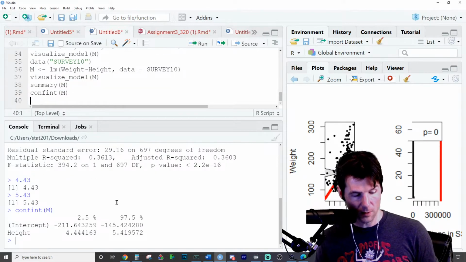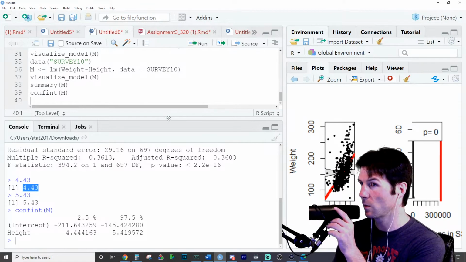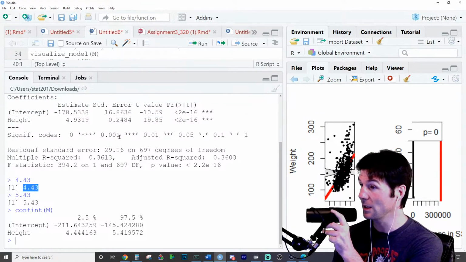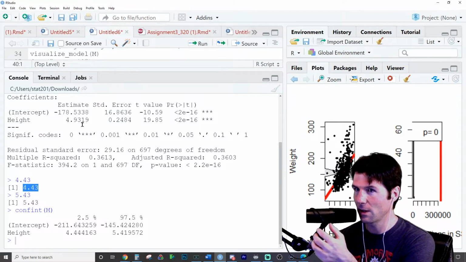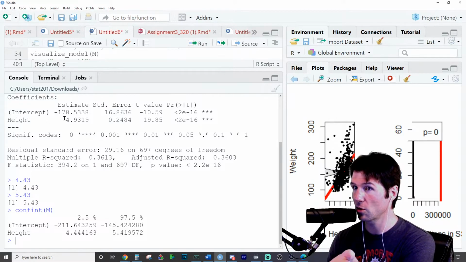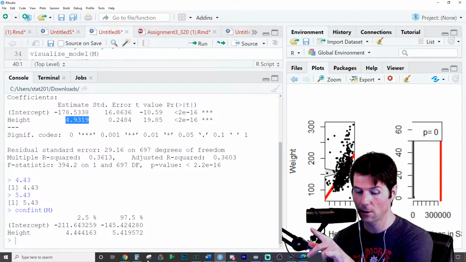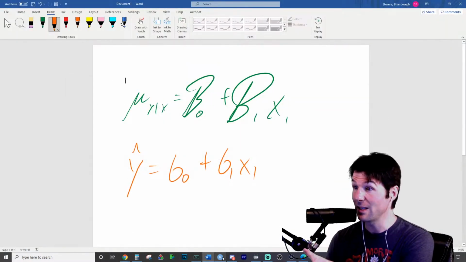Confint creates confidence intervals for the model, and I want you to look at this. How far off was my estimate right here? Not that far off. I'm doing an estimate in my head by saying I'm about 95% confident that the true slope is contained in the interval, because this right here is B1. This is B1 because it's the estimate of the slope.